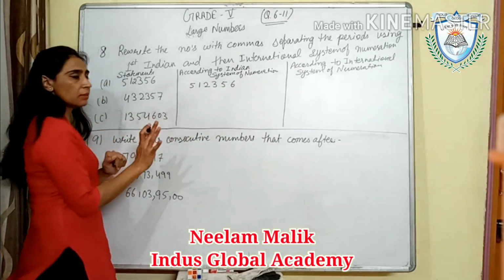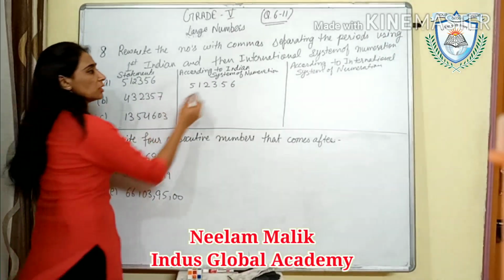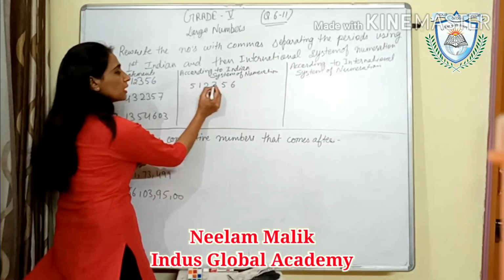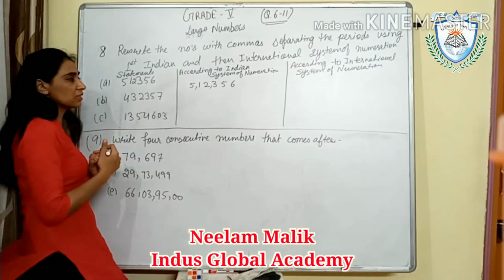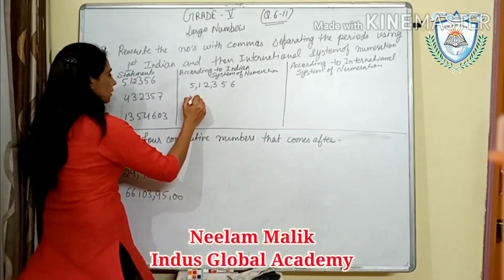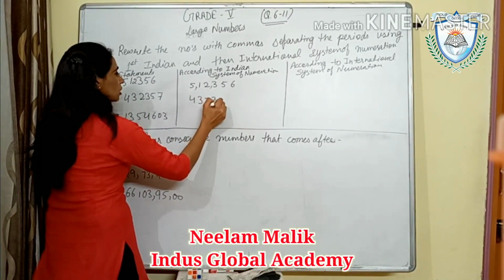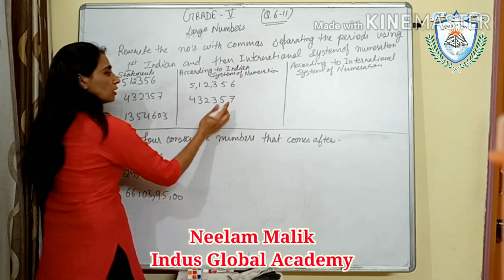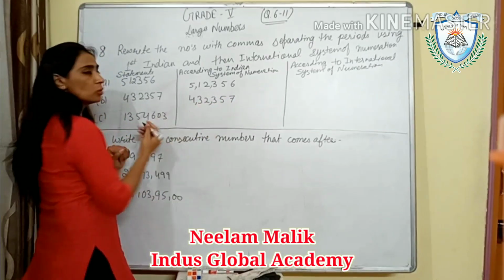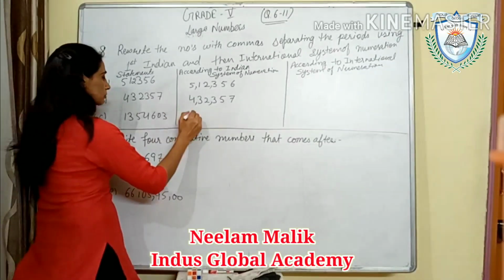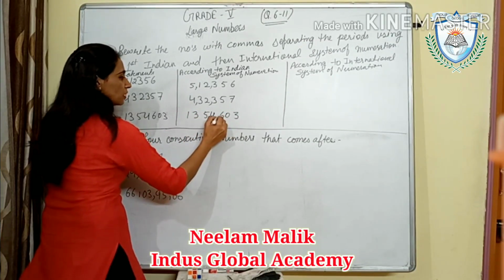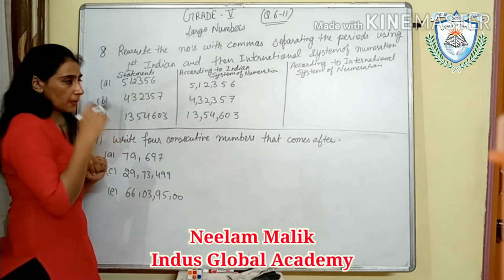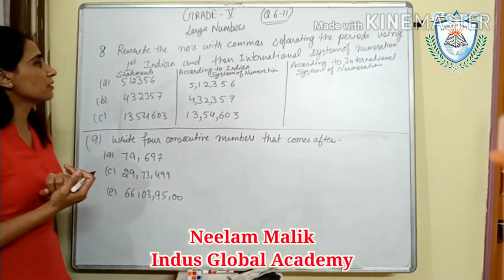In the first period we are taking 3 digits, then 2 and then 2. So commas will be like this. Here I write the B part, 4 3 2 3 5 7. Similarly 3, then 2, then 2. Here 13 54 603, like this. So you will put the commas like this.